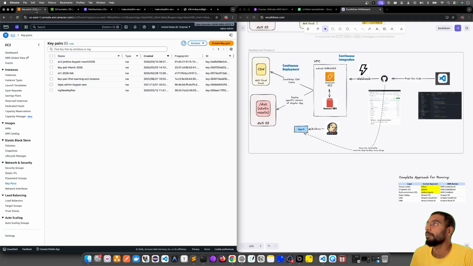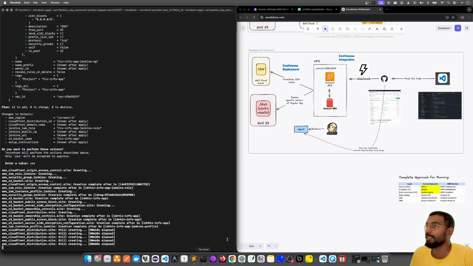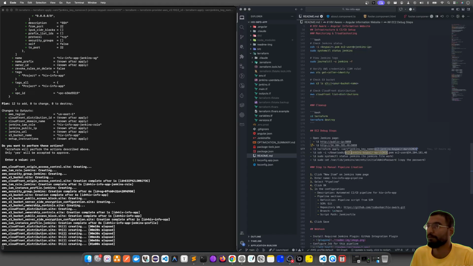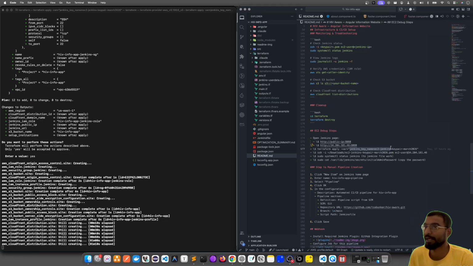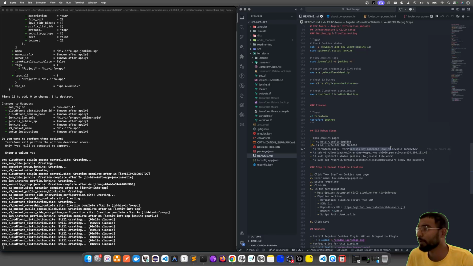To showcase the key pair, yeah, this is the key pair which I've downloaded, and while creating the Terraform, I'm clearly specifying that whenever you're creating the complete infra, especially for the EC2 part, I need to have the feasibility to SSH from my local machine, so that I can see what is going on in my EC2 instance. Again, I would pause the video here because this would take ample time, and I'll come back.